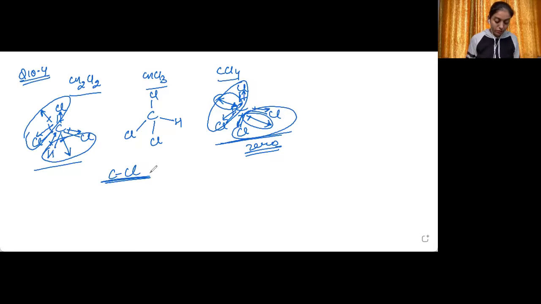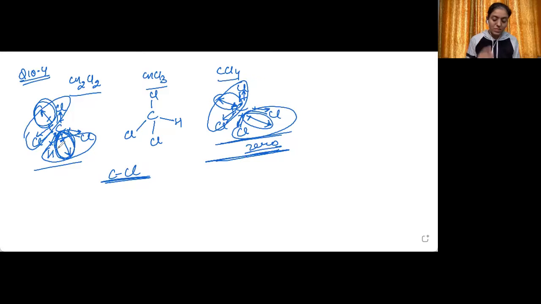Okay, now just like in the third case, these were in the opposite direction and they cancelled out each other. Here also the dipole moments are in opposite direction. The resultants are in opposite direction, but they will not cancel out each other completely, because this value, when we are considering both the carbon chlorine bonds, is higher as compared to this resultant dipole moment when we are considering carbon hydrogen and carbon chlorine bond.